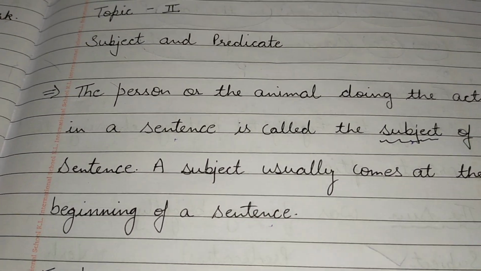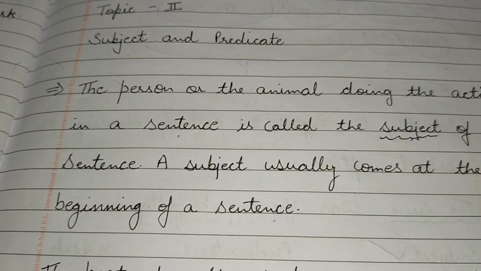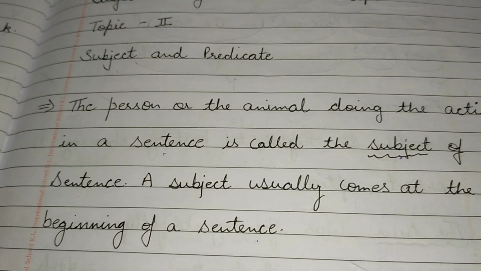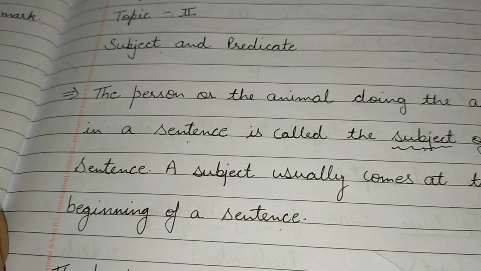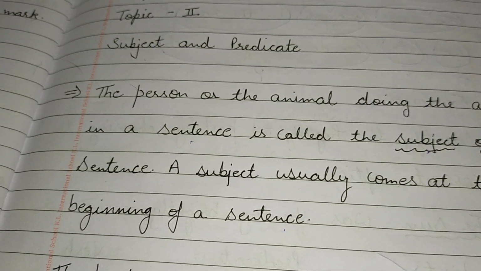First of all, you need to understand what is subject. Here, subject is the person who is doing the action. The person who is performing the action is subject, and predicate is the work done by the person.